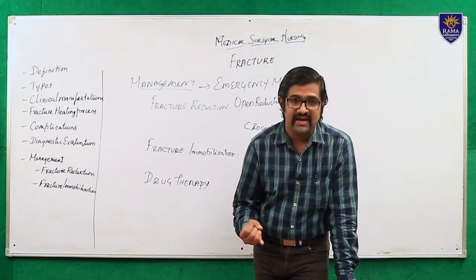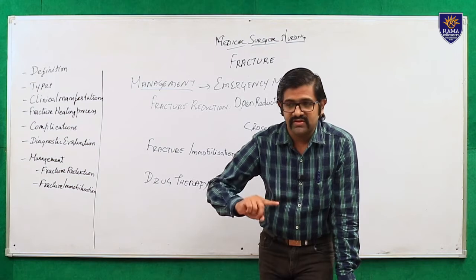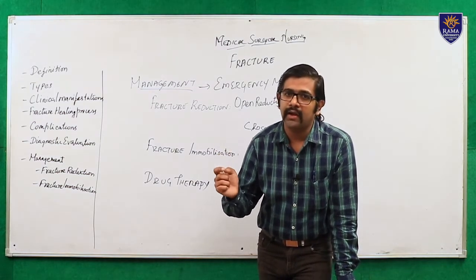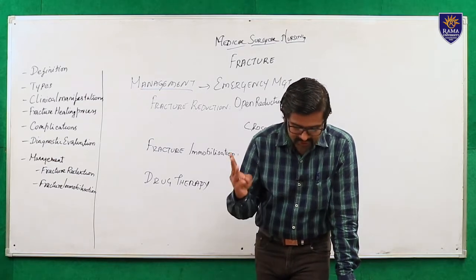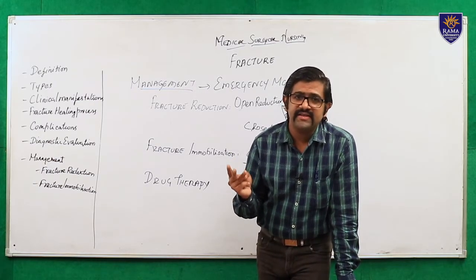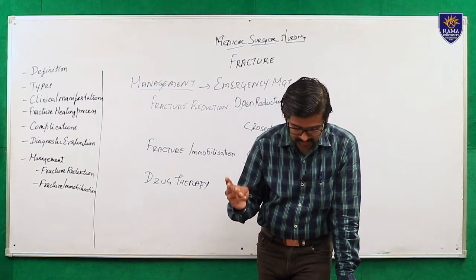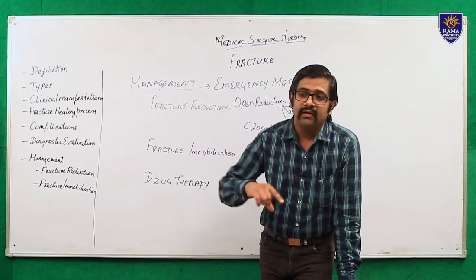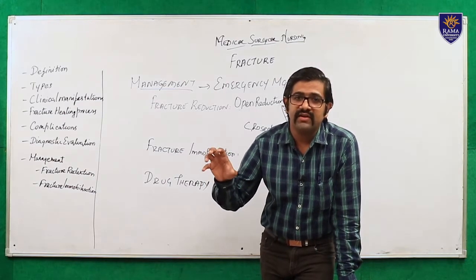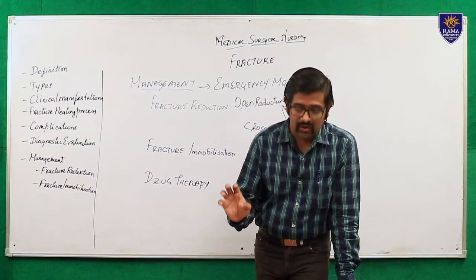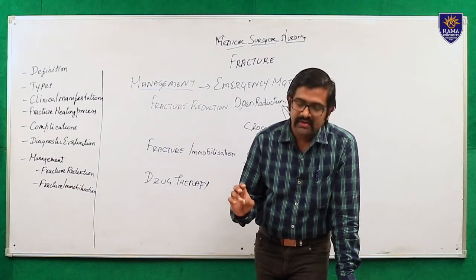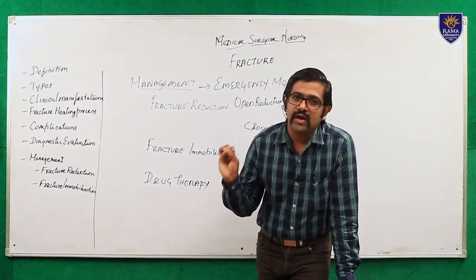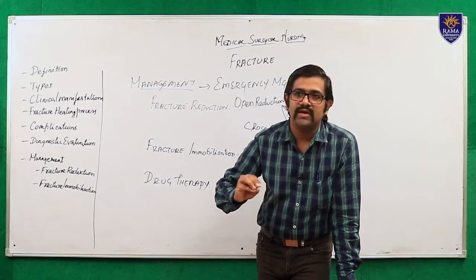The first one is called paresthesia. Second one is pain, which is distal to the injured site. In the distal to the injured site, whether the patient is feeling pain or not. Next one is pressure. Whether there is an increased pressure distal to the injury, you need to check. And then pallor. The fourth P is called pallor or coolness. Whether the part distal to the injury has pallor or coolness or not. And then paralysis, pulselessness, and finally, these are the 6 P's you need to assess for the neurovascular status.